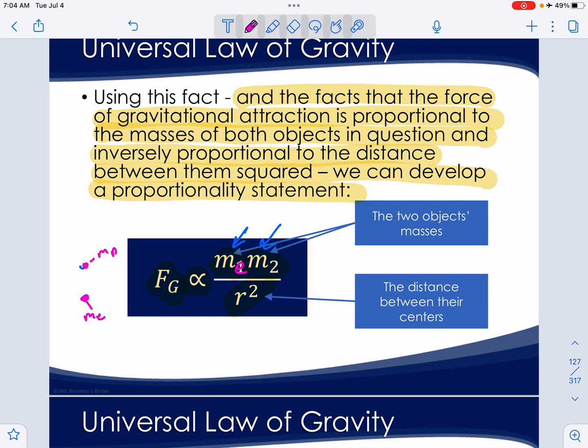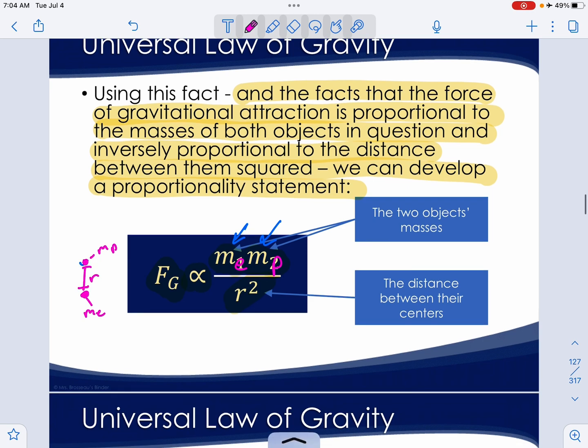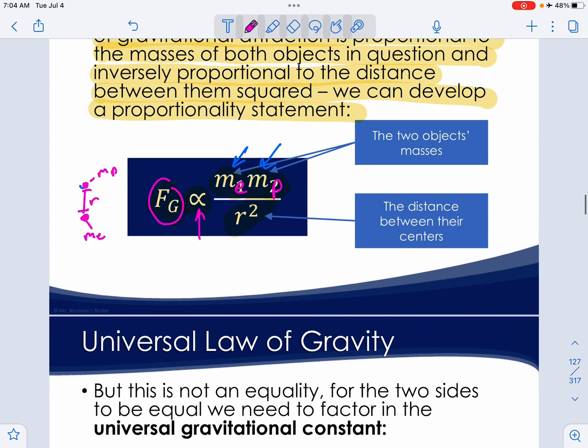And this distance here is r. If you put all those values into here, you would find out that this force is proportional, but it's not equal. Newton had to discover what the constant was that would make this an equivalent expression.